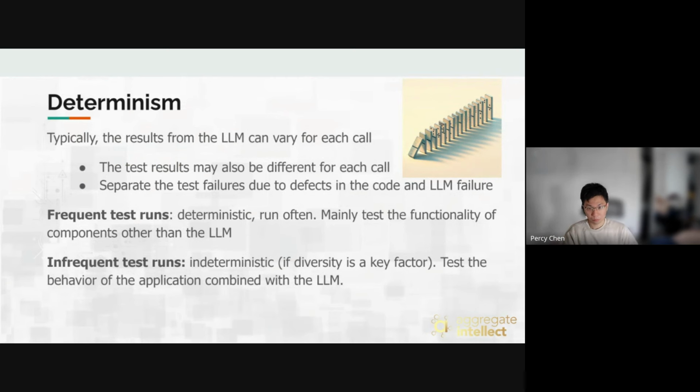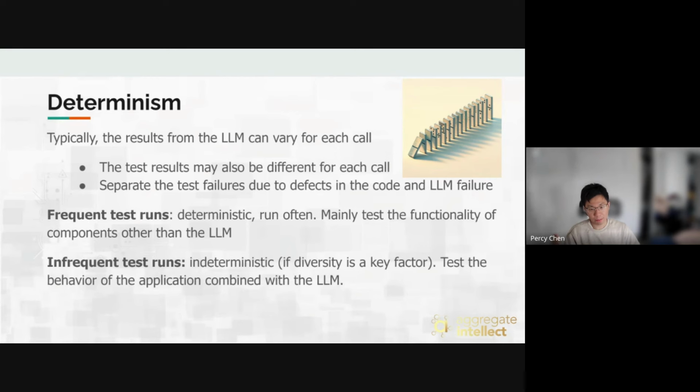And we don't really know. So if we just use the default setting of the large model and we have some test failed, it's really hard for us to know if the test failure is due to a defect in the code or just the large model unfortunately giving not a very good result in this case.